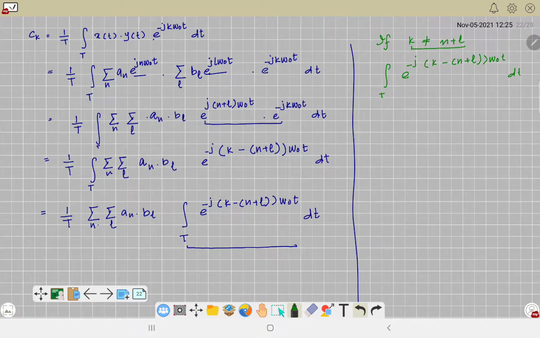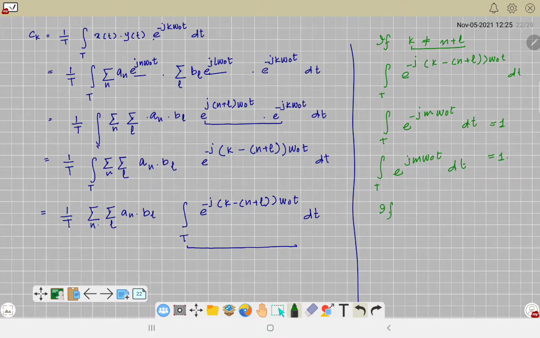Now if k is not equivalent to n plus l, which means k is either greater than n plus l, in which case it will be an integral like this, j, let's use m, because when you manipulate integers you get a new integer, omega naught t dt. Yeah, if k is less than n plus l, you will get an integer like this. But these are both pure exponentials, and because an exponential signal is a periodic signal, if you integrate it over a time period T, both these integrals will have a value of unity. Fine.